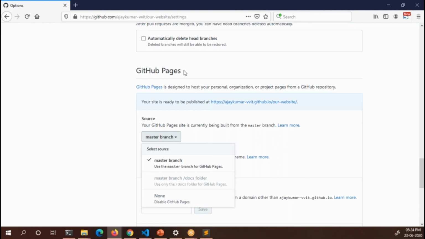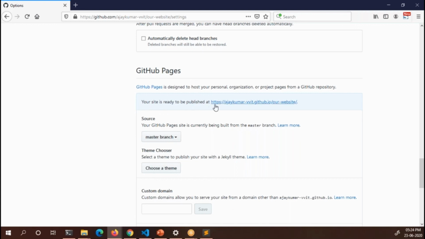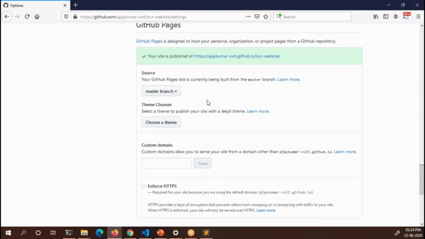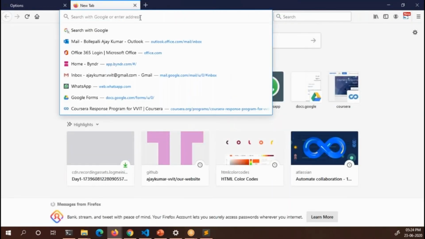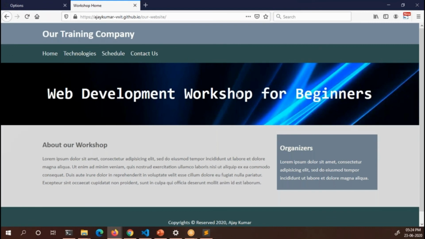Again, go back to the GitHub pages section, and now you will see a message that your site is ready to be published at so and so URL. Okay, so it is not yet published. It will take some time. Give it some time, and refresh again. Now you will see that the message is in green color. Now you can copy the URL. You can paste it here and simply press enter, and done.